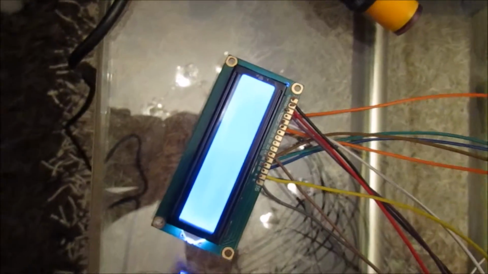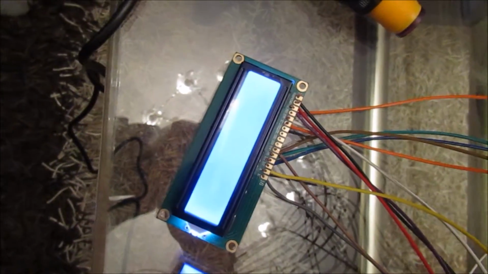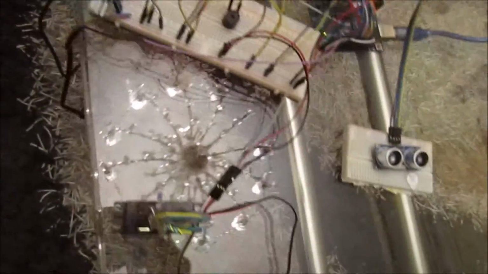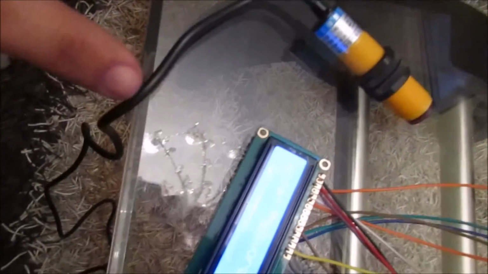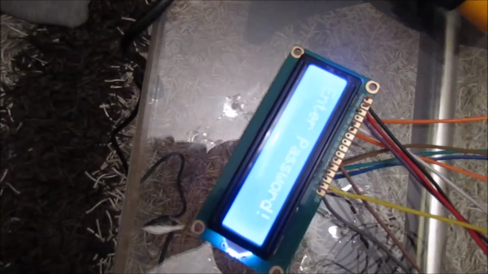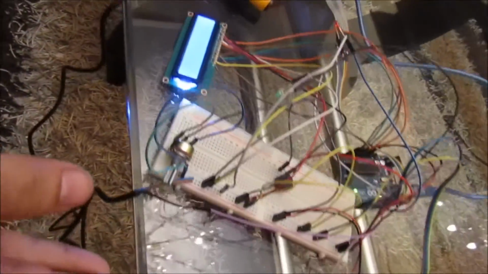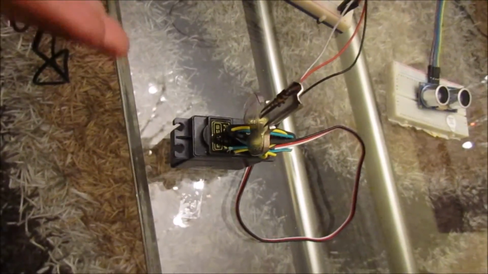At first, as you can see, the LCD shows nothing because no one is at the door. But when someone comes near to the door, we detect him using the ultrasonic sensor, then the LCD shows enter password. Then I'm going to show you first the servo motor and the key. It is now locked up.